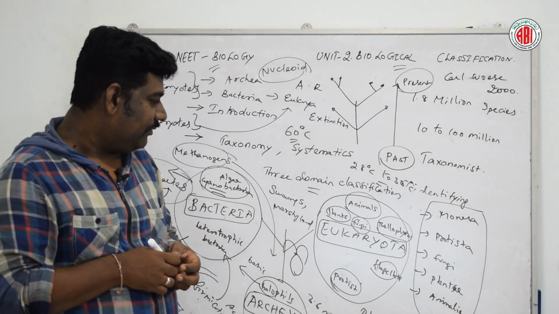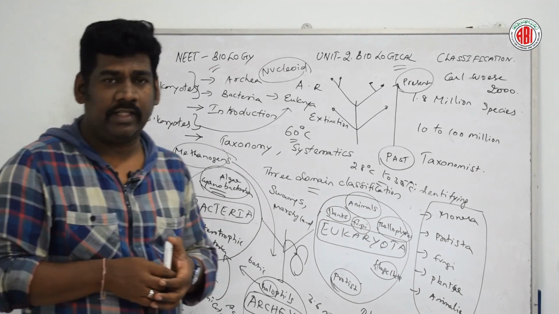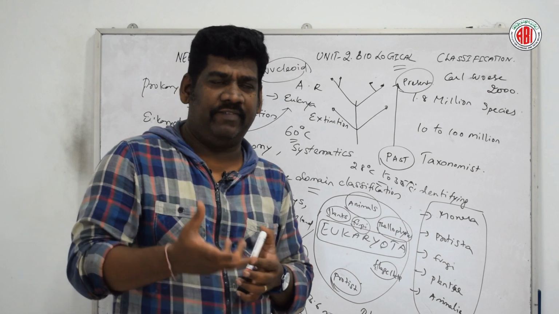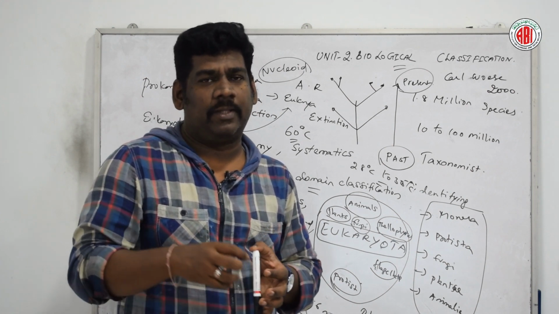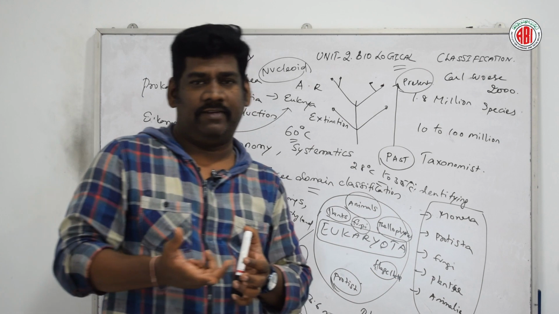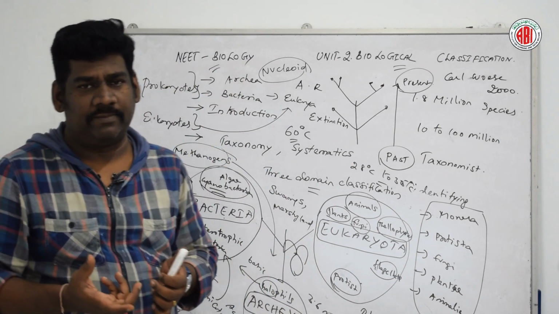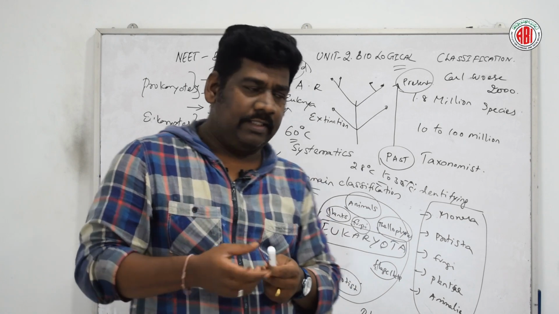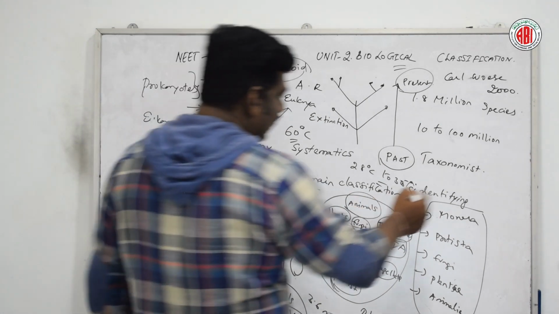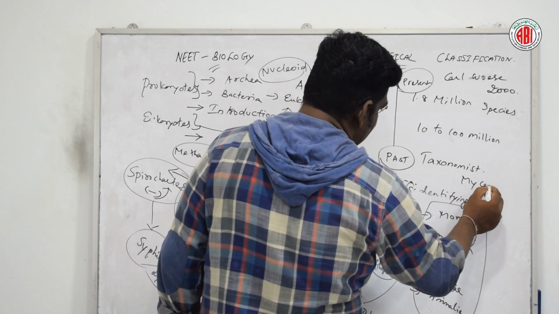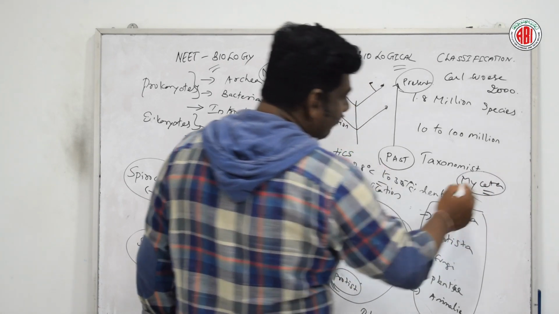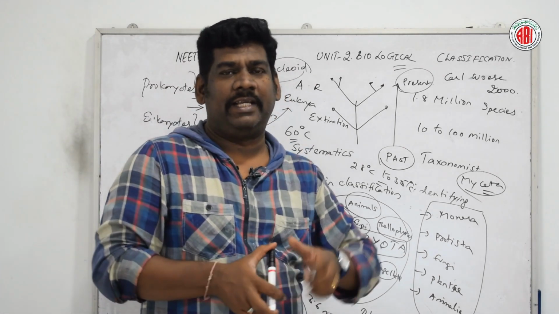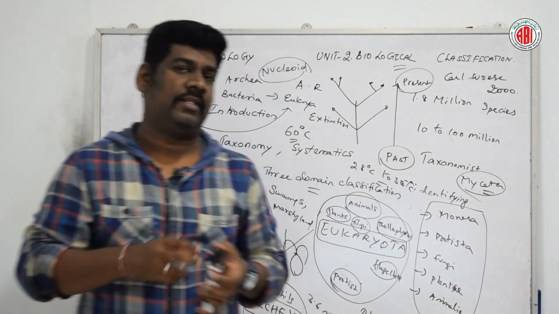The next kingdom which belongs to the eukaryotes is kingdom Fungi. So most of the living organisms, the micro level fungi or the macro level fungi, say for example Basidiomycota. Mycota is related to fungus. Mycota, mycelium, because the mycelium is the structure of the fungi.